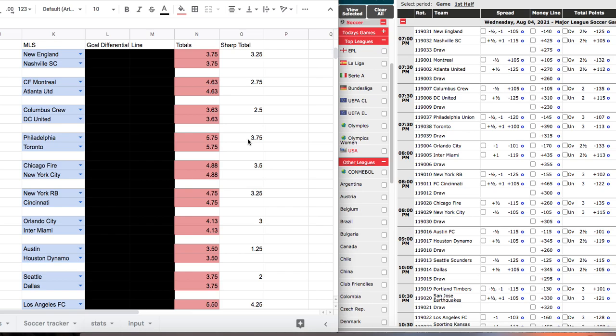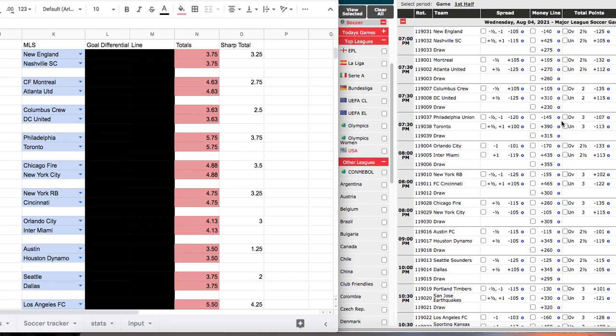Philadelphia, Toronto, big total here for us, 3.75. We have this at 3. Obviously, there's margin. I'm not going to do the calculation, but we have significant margins on the over. However, it's very rare to see that. The average total in soccer is 2.5, so if this lands on a 3, it would be a push. In order for you to win your wager, you'd have to have 4 goals scored total. And I just don't think that's a smart wager.